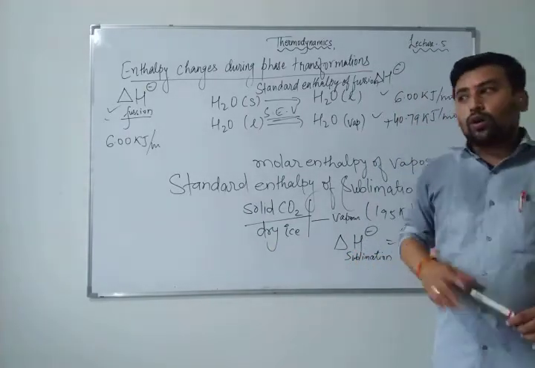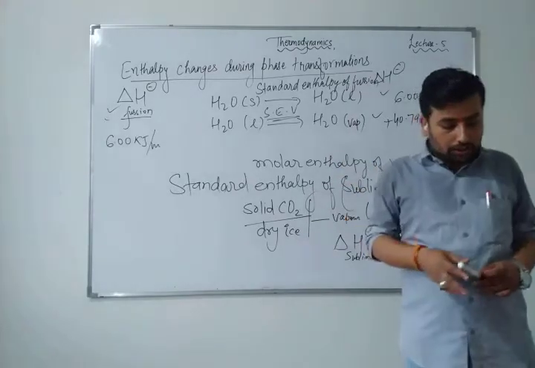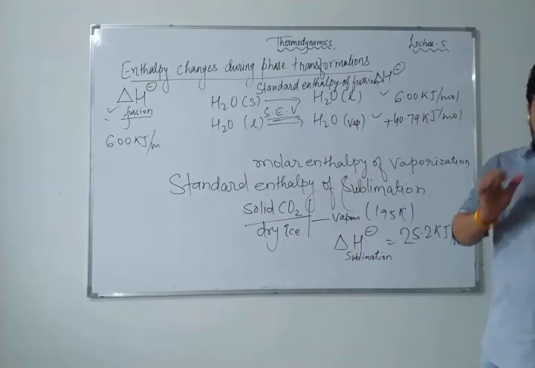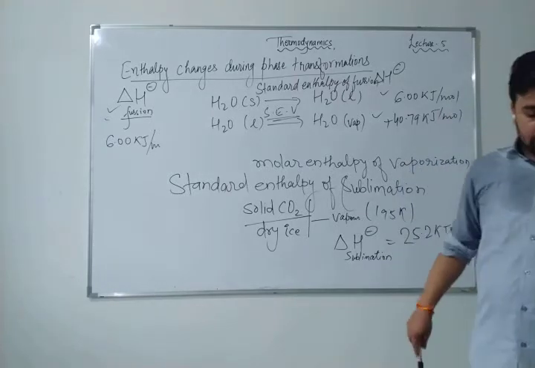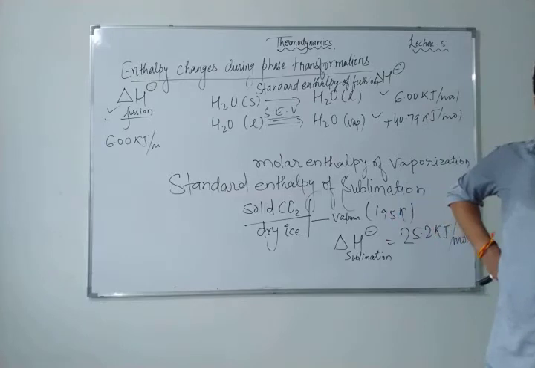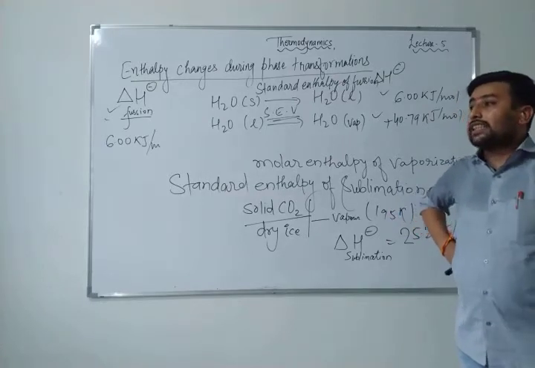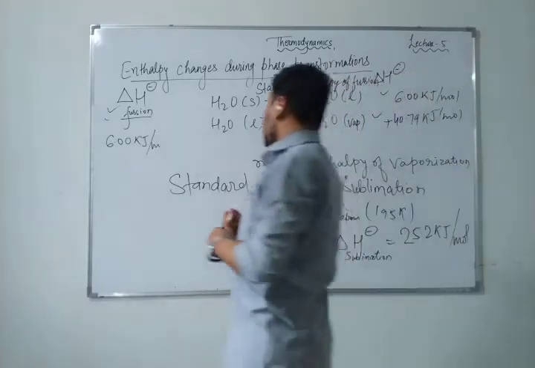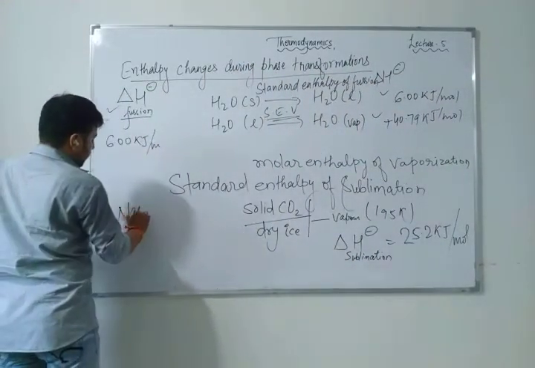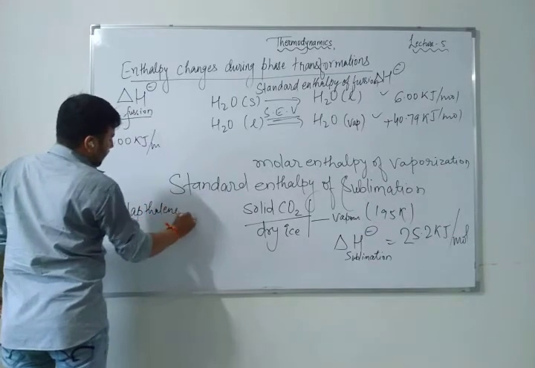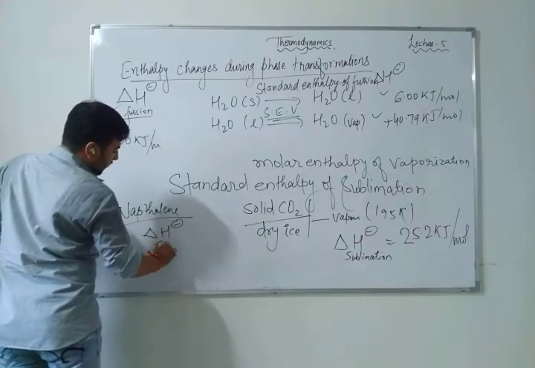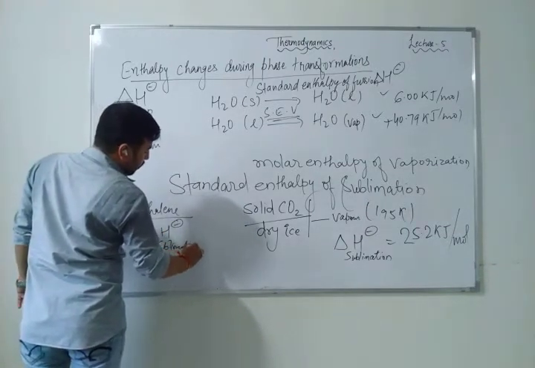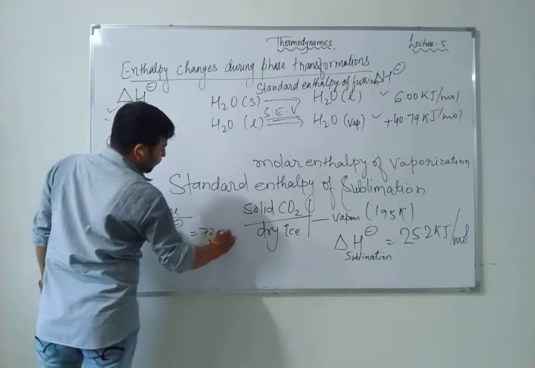This naphthalene also converts from solid directly to gaseous at standard temperature and pressure, 1 bar pressure and normal temperature. So do you know how much energy it requires? Naphthalene sublimates slowly. The delta H value is 73 kilojoule for naphthalene. Okay, remember for naphthalene, the enthalpy of sublimation is 72 kilojoule per mole.